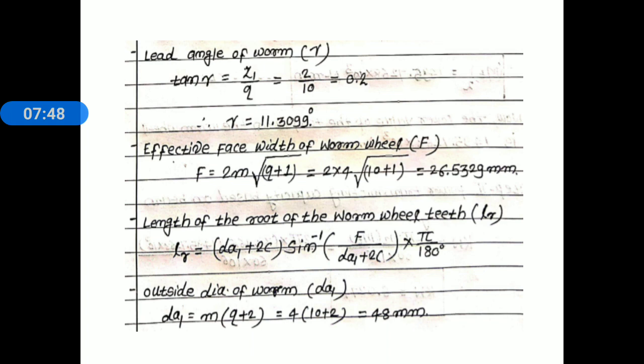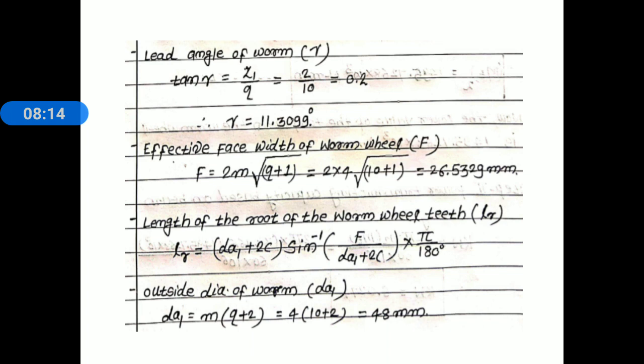Remember this. Now here DA1 and C are unknown. First of all we find out DA1 and C. DA1 is the outside diameter of the worm and C is the clearance. First of all we find these two parameters and then we go toward the length of root of worm wheel teeth. Outside diameter of worm DA1, we know the relation: m into (q plus 2).